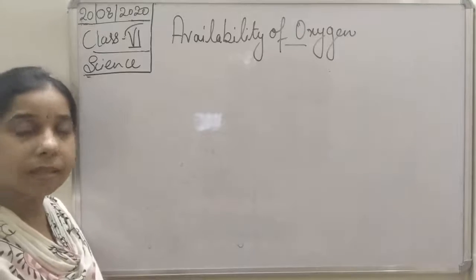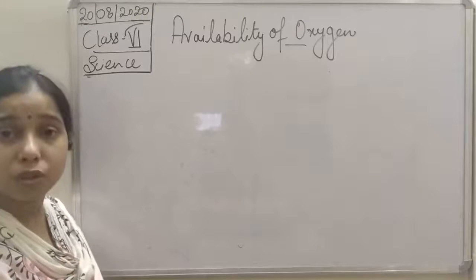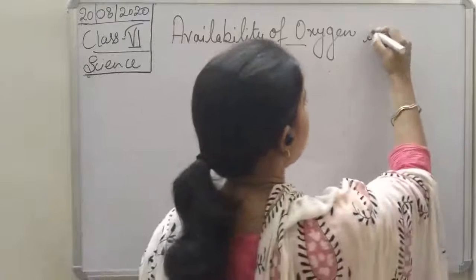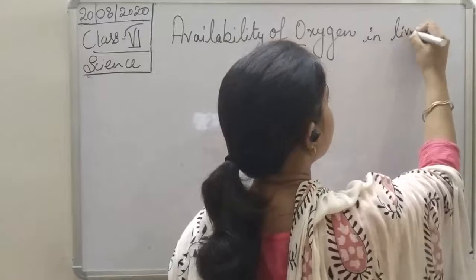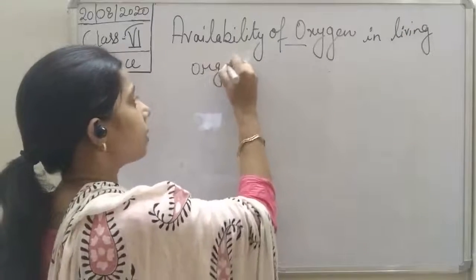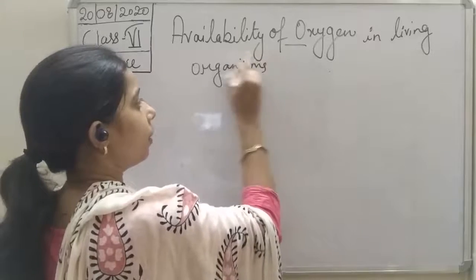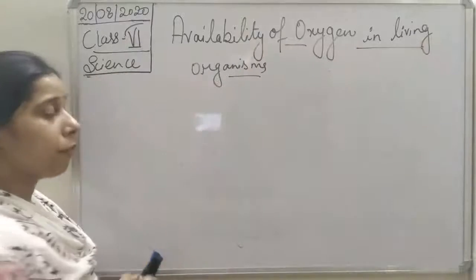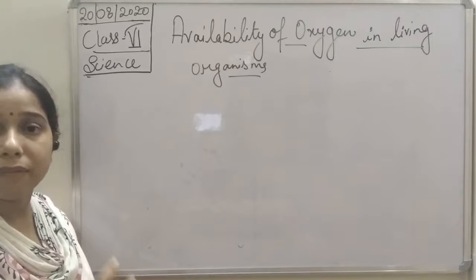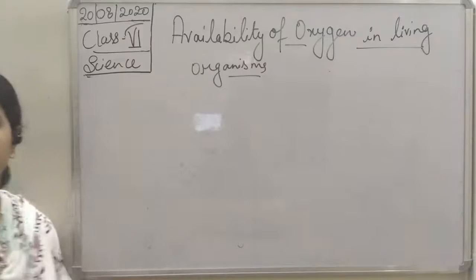We will discuss the availability of oxygen in both plants as well as animals. So we will write here: availability of oxygen in living organisms, how oxygen is available for all the living organisms, students.